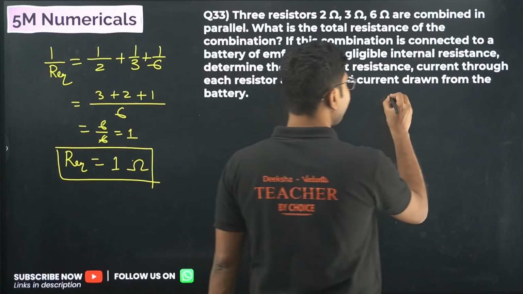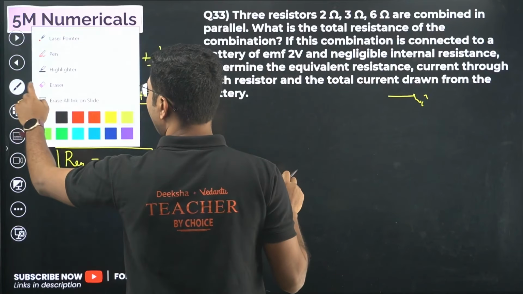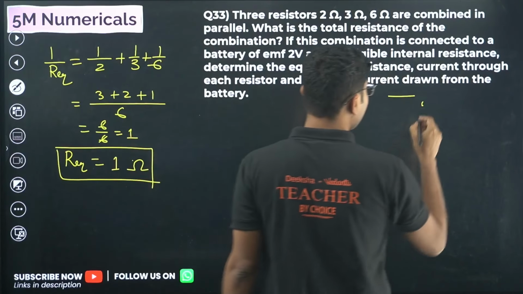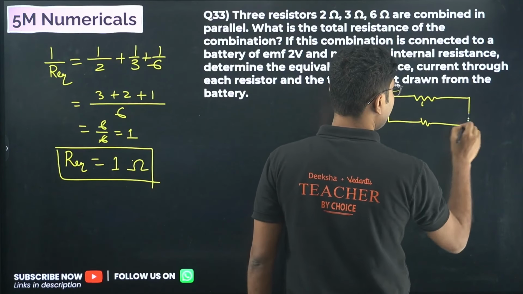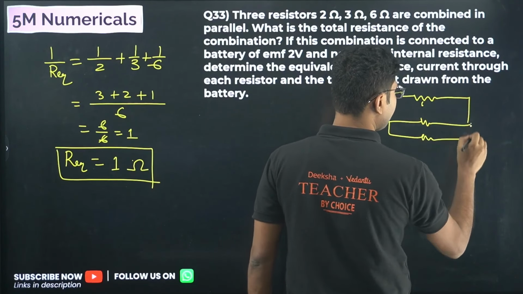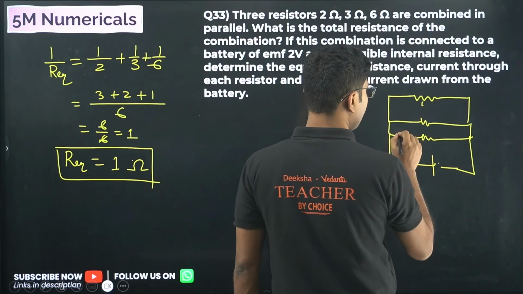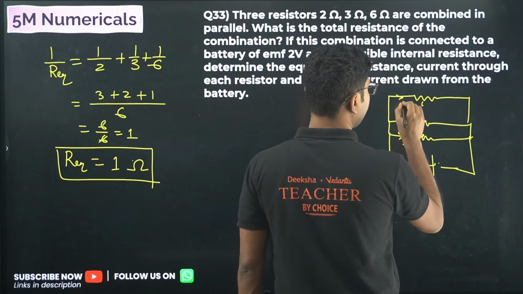Now here we have three resistors connected in parallel. In a parallel combination, the voltage across each resistor is the same as the battery. So suppose the currents are I1, I2 and I3.